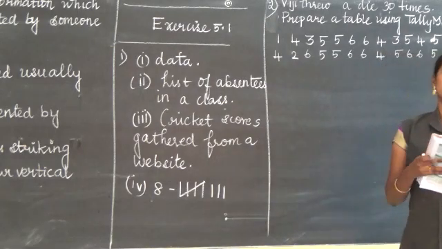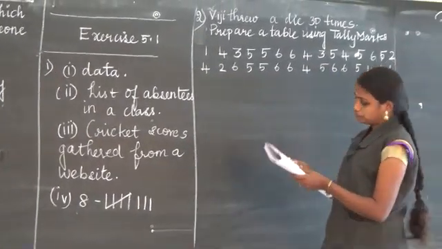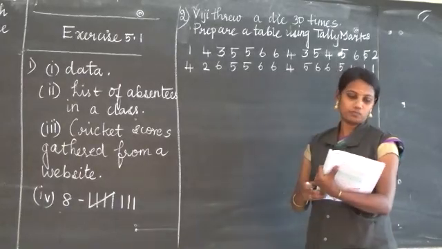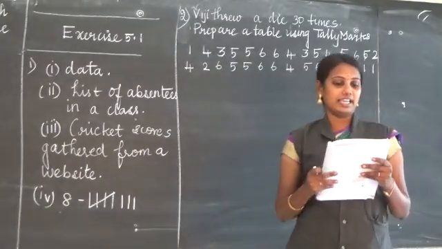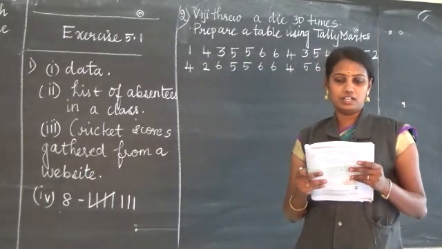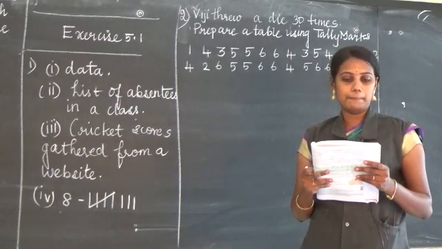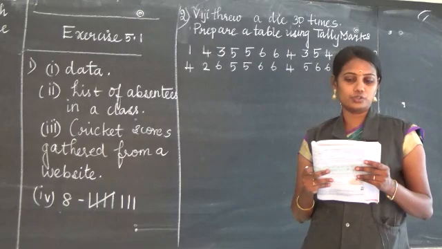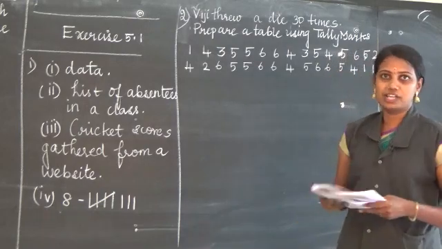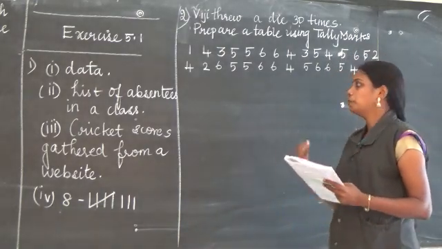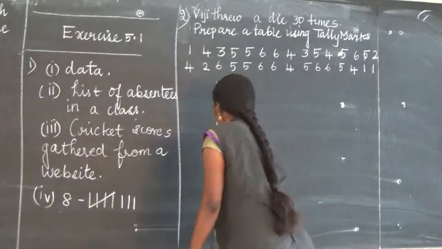Now we are going for question number 2. Listen to me. Vijay threw a die 30 times and noted down the result each time as follows. Prepare a table on the number shown using tally marks. We are going to prepare a table. How to prepare a table? Listen to me.